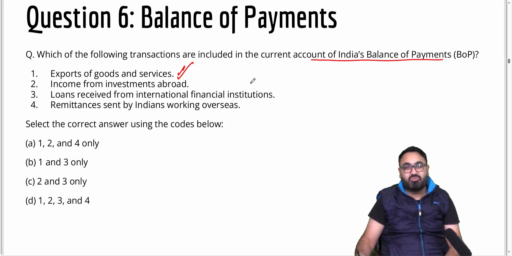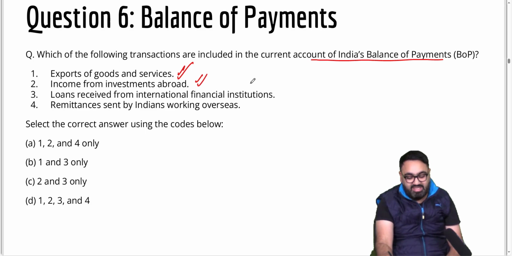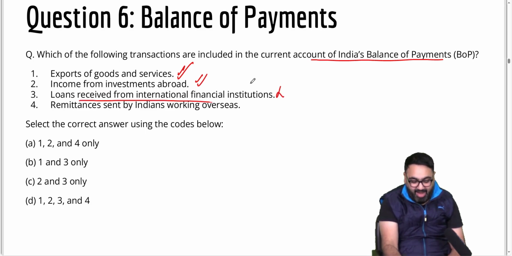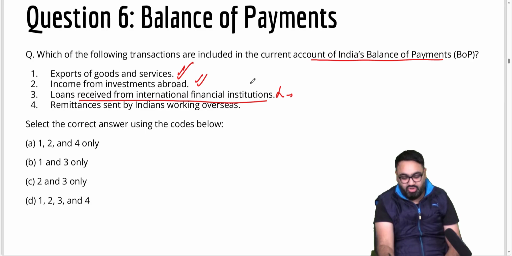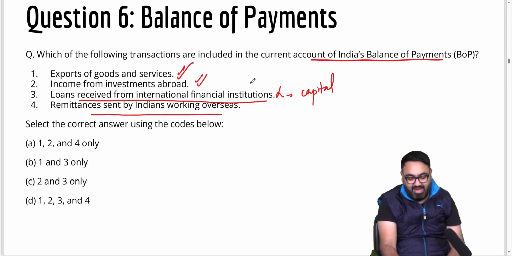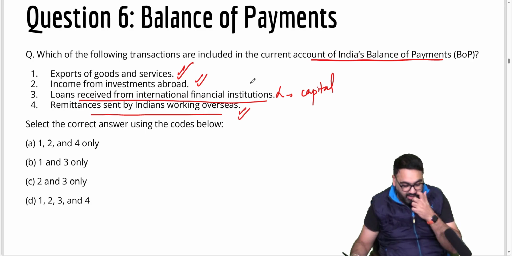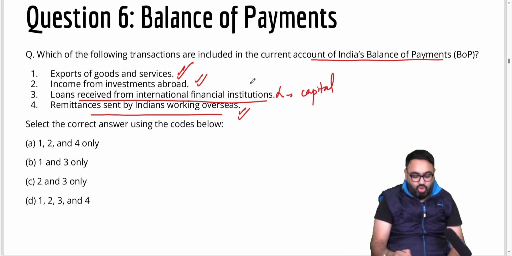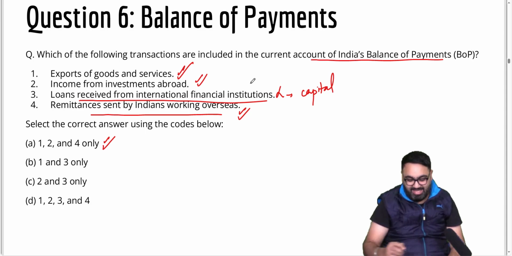Second, income from investments abroad. Yes. Loans received. No. So loans that are received by the government under financial institutions is a part of our capital account. Remittances sent by Indians. Yes, that is also a part of the current account. So the answer here is 1, 2 and 4. The answer here is A.